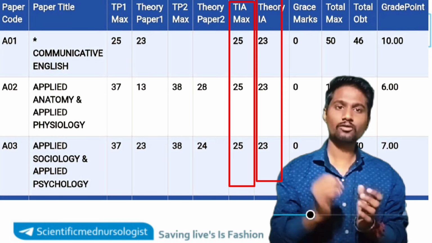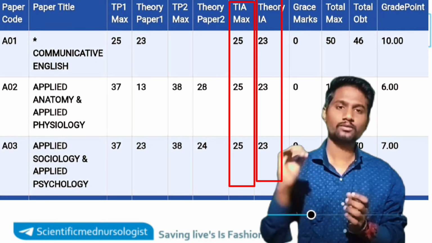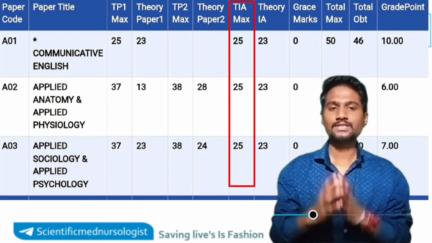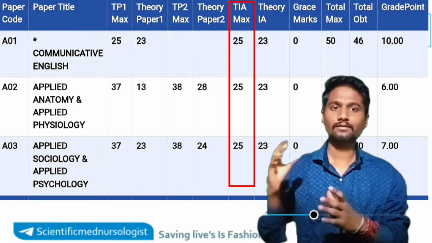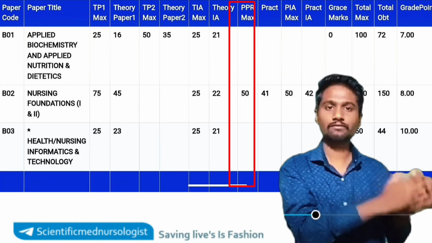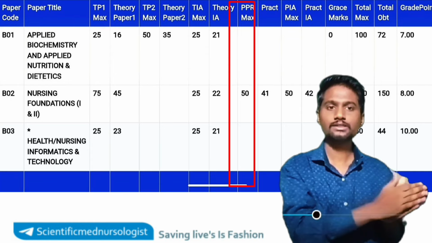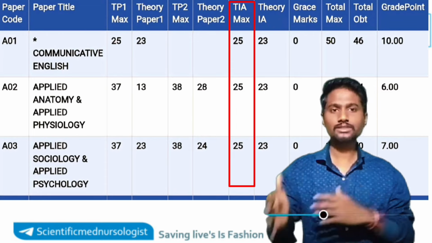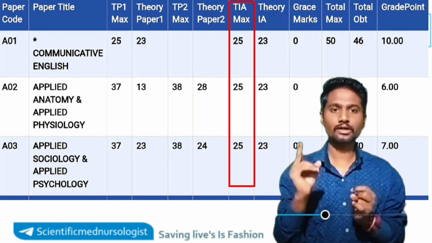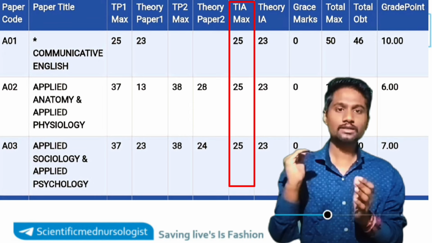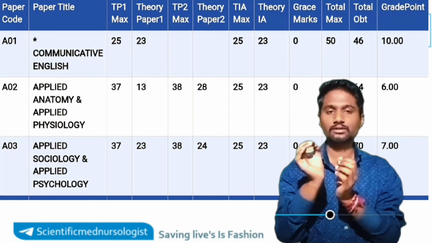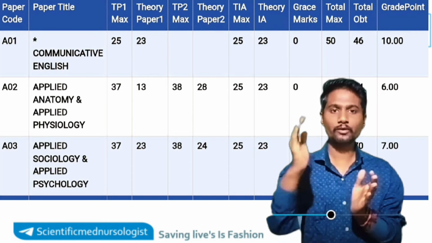Theory assessment marks will be out of 25, they will give 21, 22. How much you have scored in the internal assessment done by the college, according to that they will give these marks. Practical or viva marks are given by both the internal and external examiners. Theory internal assessment marks will be given for all the subjects. For example, in this mark sheet we have communication, English, anatomy, physiology, psychology, sociology. Each subject will have its own theory internal assessment marks. The maximum theory internal assessment marks for each subject will be 25.